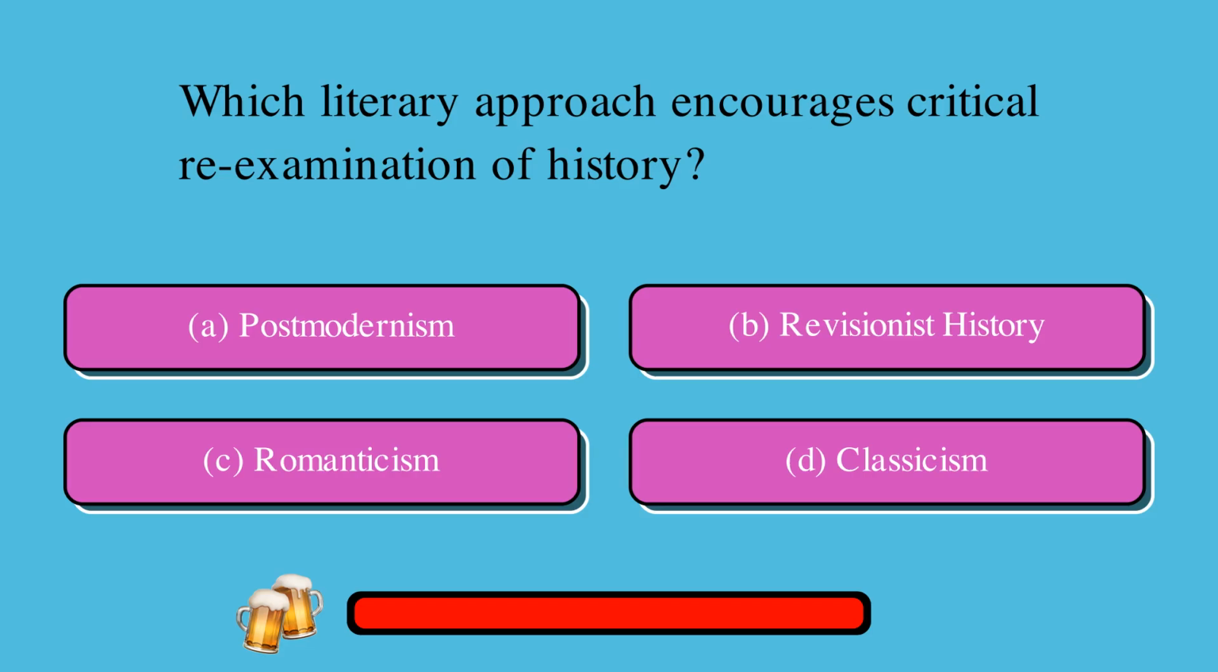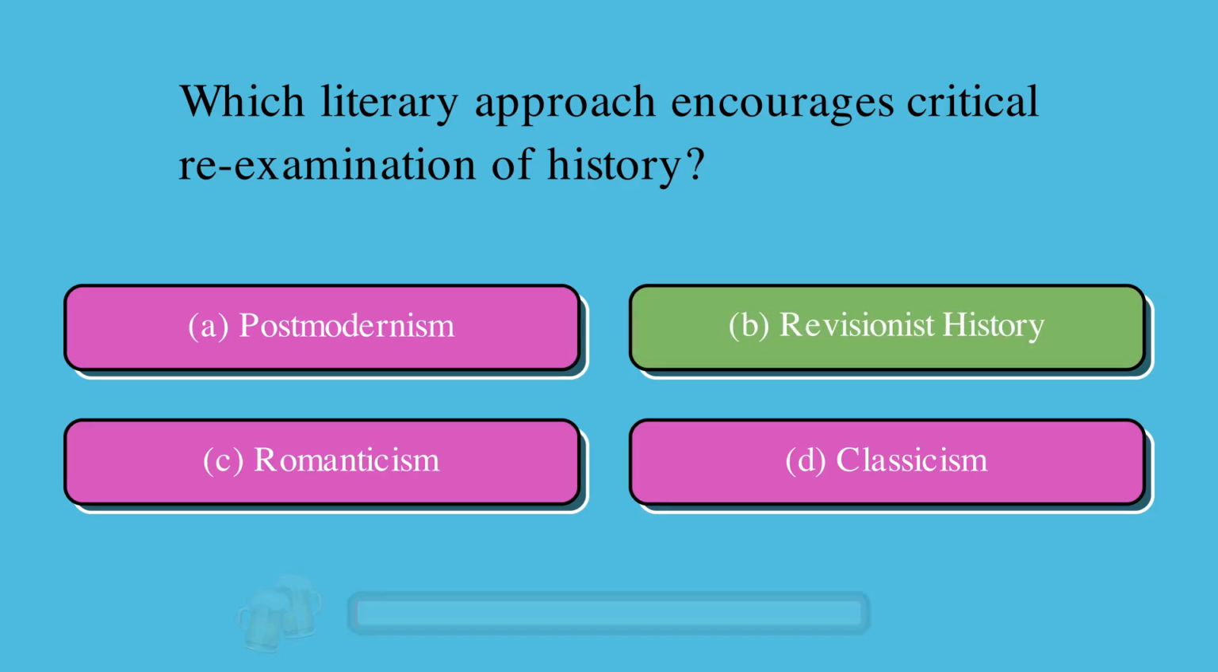Which literary approach encourages critical re-examination of history? A. Postmodernism, or B. Revisionist history, or C. Romanticism, or D. Classicism? The correct answer is B. Revisionist history.